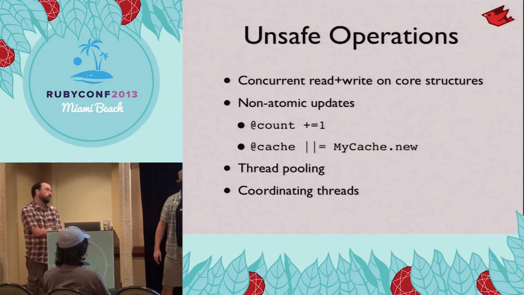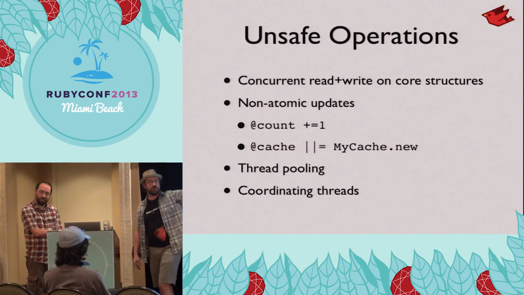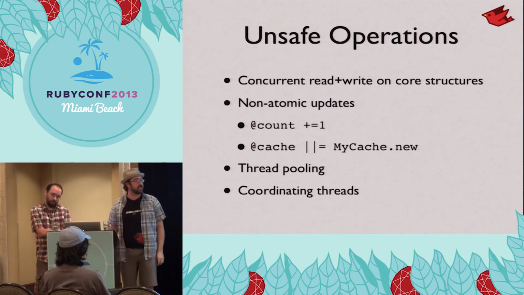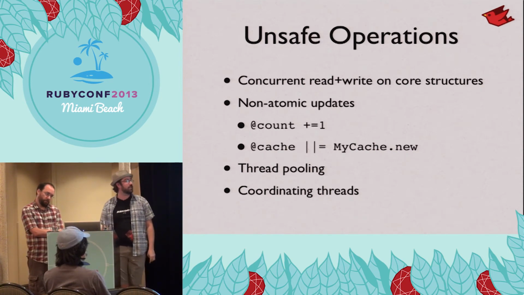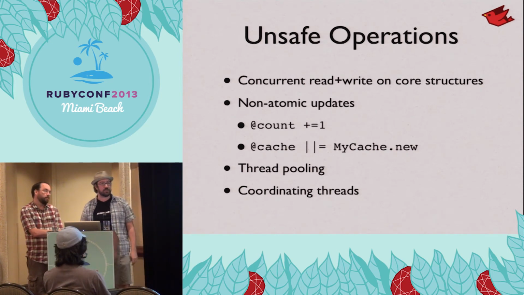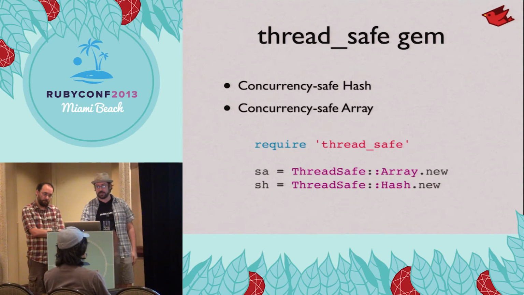In this one, if my cache really, really needs to be allocated only once, this is not a safe way to do it, because it's very possible that you may allocate two of them if two threads get to that code at the same time. Thread pooling's tough. We need better libraries to do that. Ideally, some things that start to get into Ruby core. And then just coordinating between threads, better ways of communicating and synchronizing threads together.